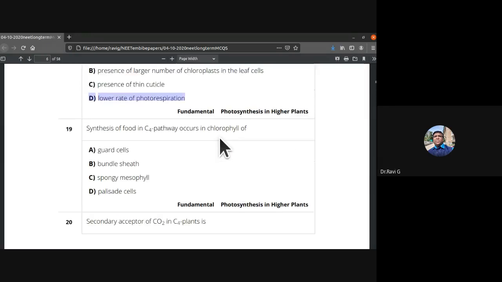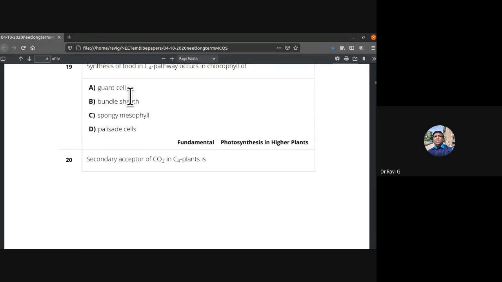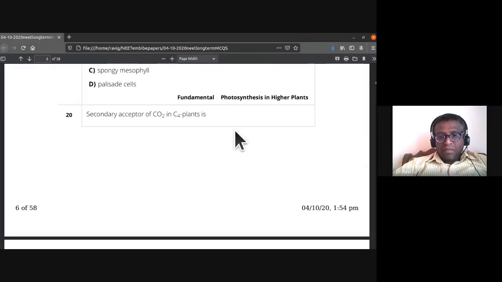Lower rate of photorespiration. So synthesis of food in C4 pathway occurs in chlorophyll of. So where does it take place? In bundle sheath cells, the C3 pathway happens, and food is synthesized there. So the answer is bundle sheath cells. Synthesis of food in C4 pathway occurs in chlorophyll of bundle sheath cells.